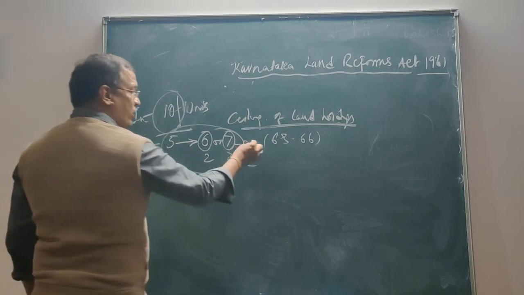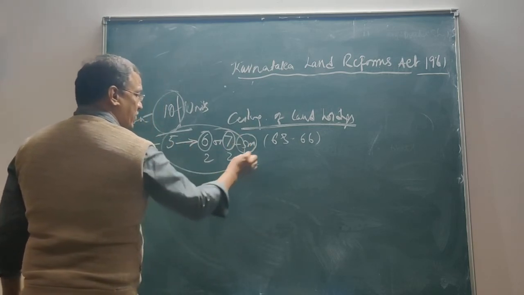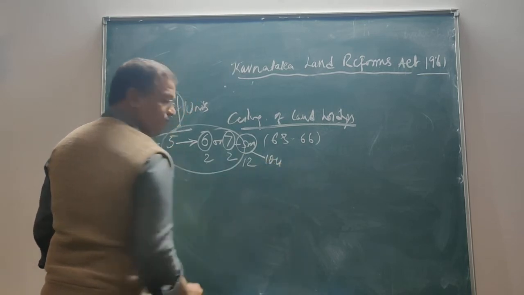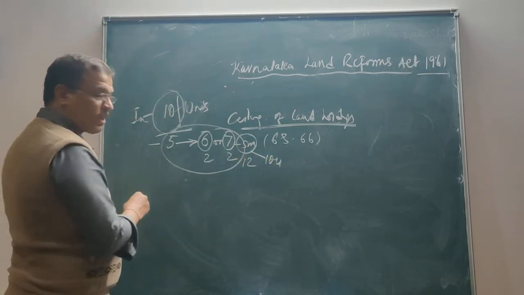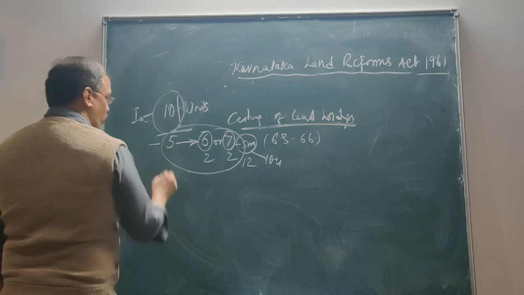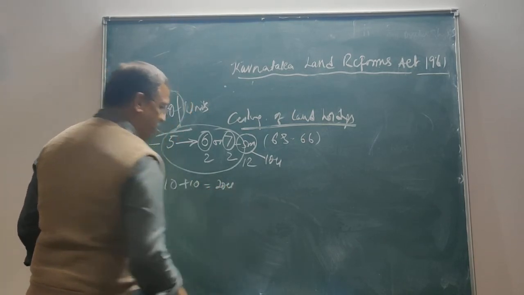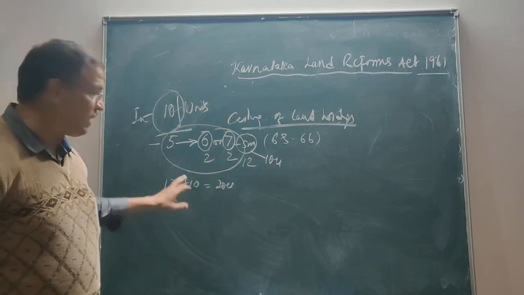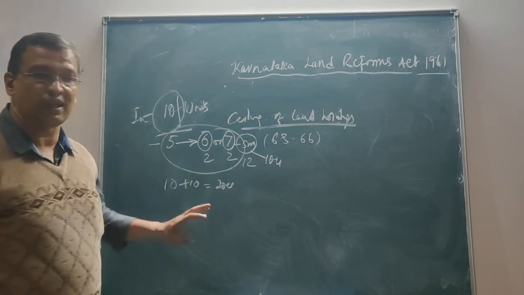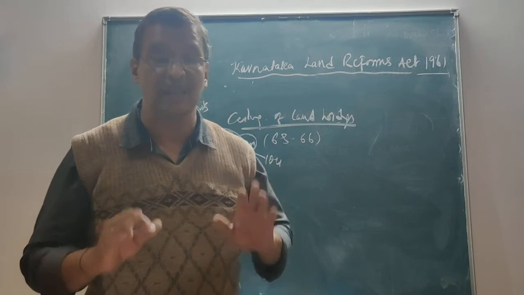So when I say to the extent of 5 members, 2 units each, it comes to 10 units. So these 10 units can be added to this. 10 plus 10 is equal to 20 units. To an extent of 20 units of the land I can go for enjoying with. So that is my ceiling limit.